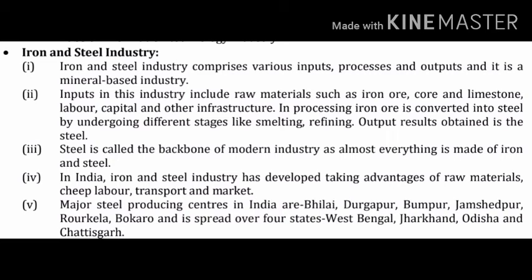Point number 4. In India, the iron and steel industry has developed taking advantage of raw materials, cheap labor, transport and market. Point number 5.